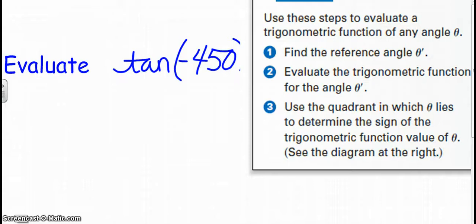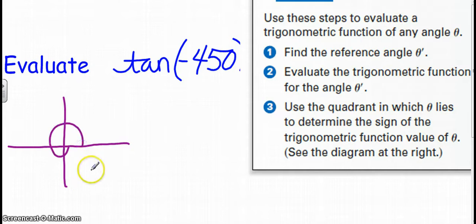So now I'm going to evaluate the tangent of negative 450 degrees. First thing I want to do is just sketch it. Remember, negative is going in a clockwise rotation. So if I go all the way around the circle, I'm at 360 degrees, and I want to continue that another 90 to get to the negative 450 degrees. So my terminal side is right here. My terminal side is the negative y-axis.